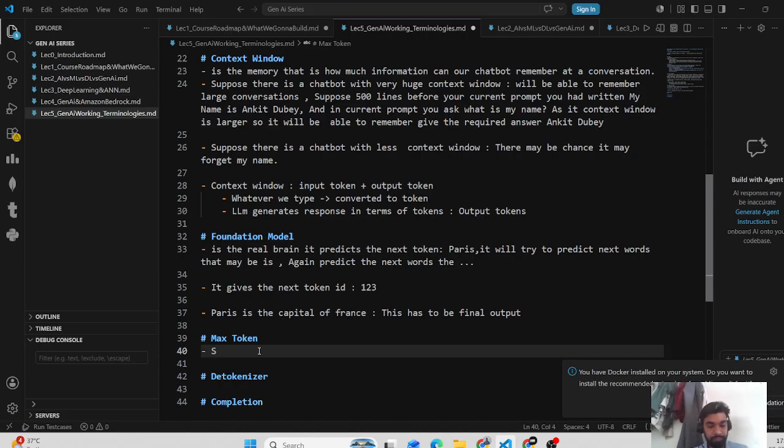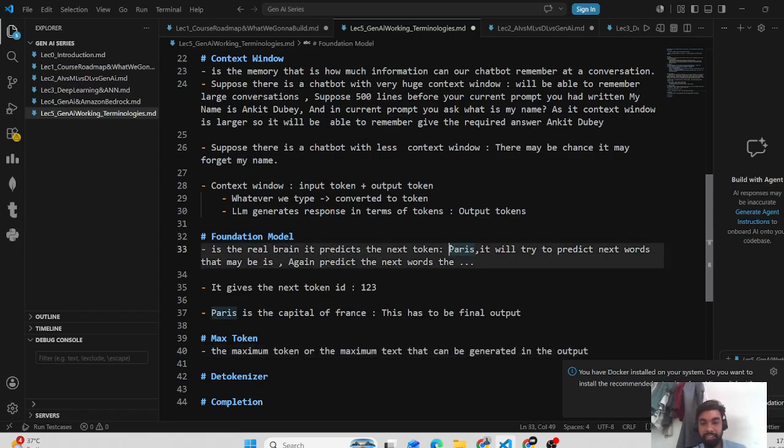The max token is the maximum text that can be generated, the output. So what is the foundation model basically doing? It is predicting the next token.